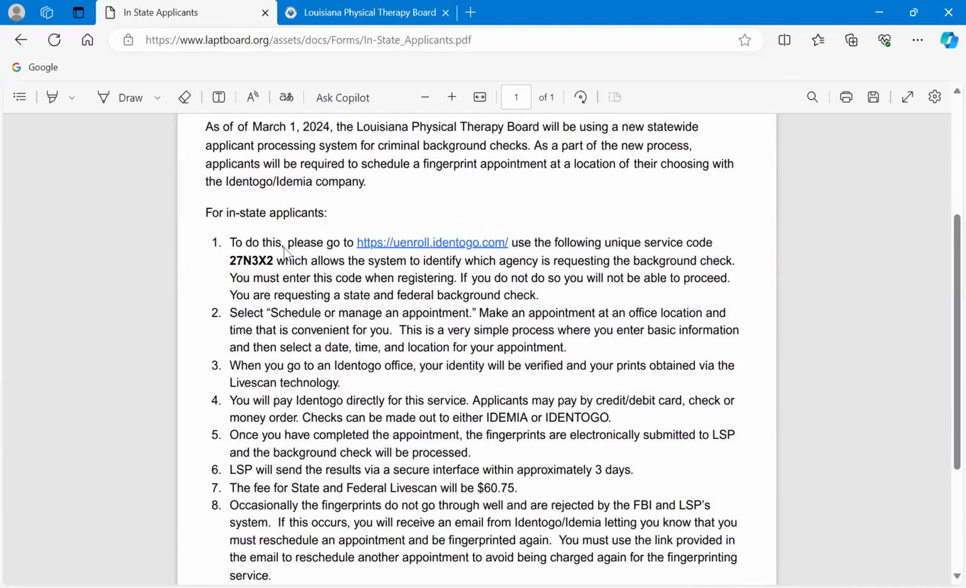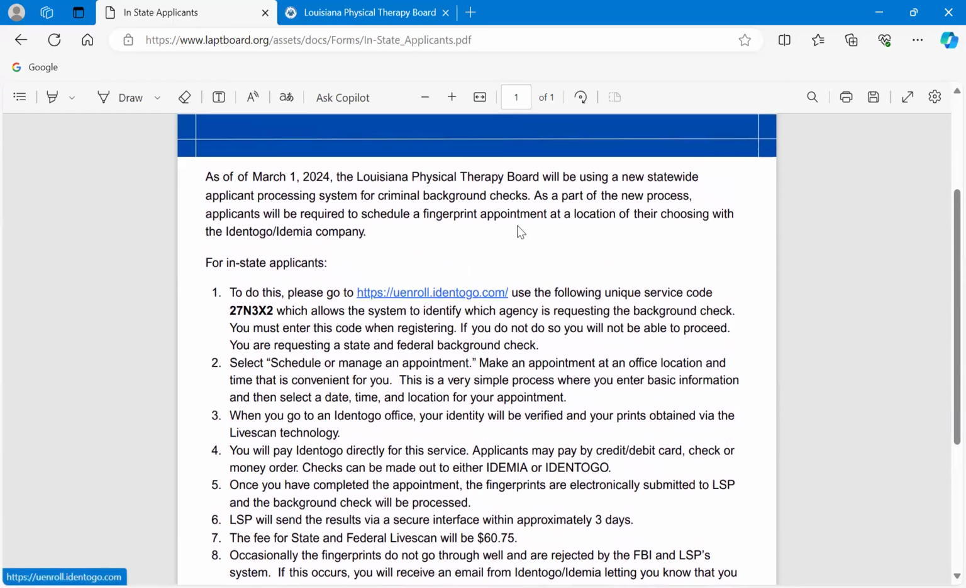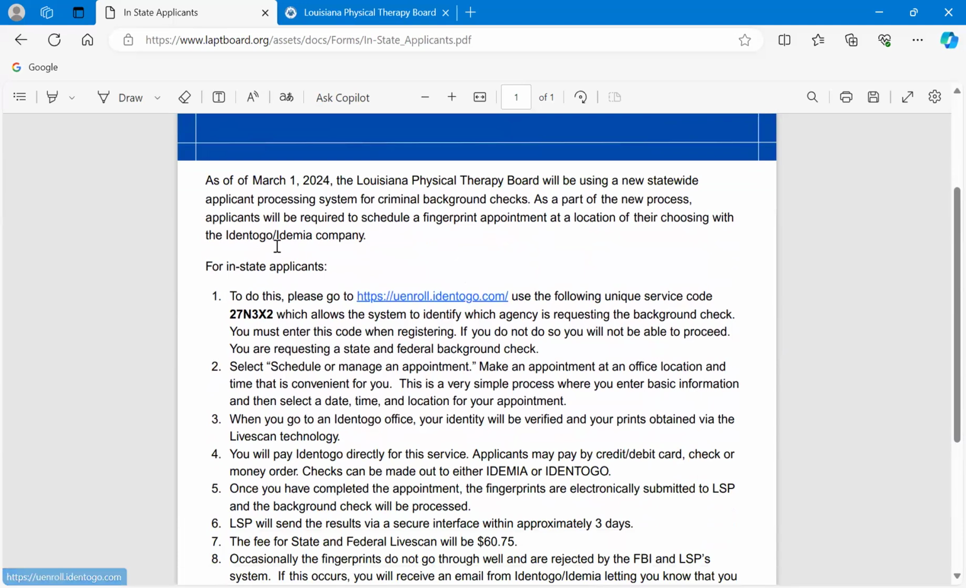Same thing here. So we are doing our background checks through Identigo Idemia. This is in partnership with Louisiana State Police. So this whole process was given to us by the Louisiana State Police. This background check you're doing is a federal background check, national. So anything at all, if it happened in another state, we will still learn about it if it's on your history, okay?